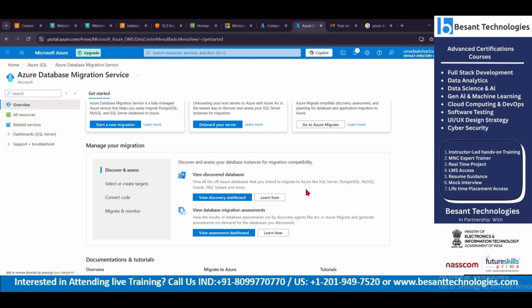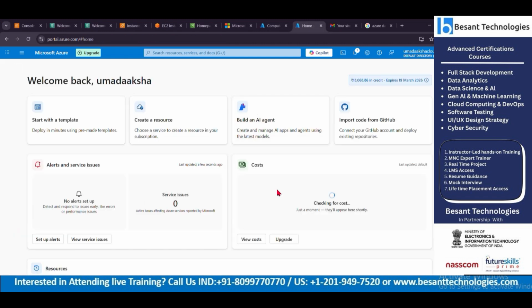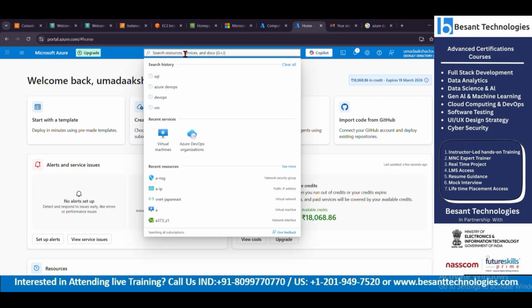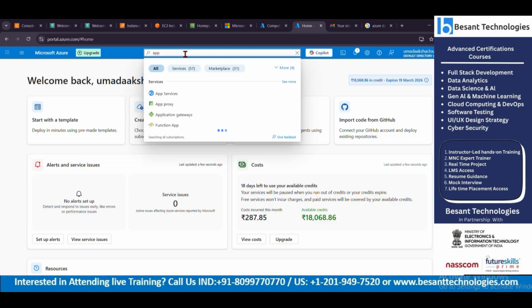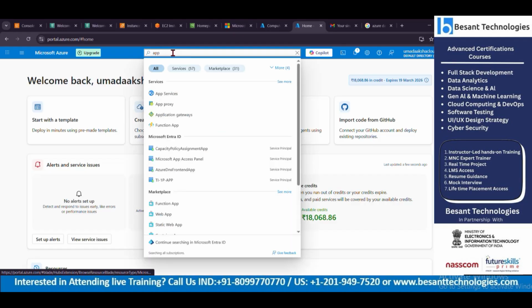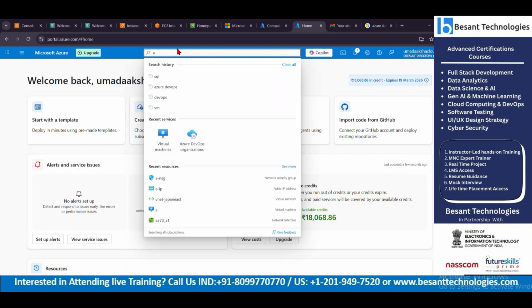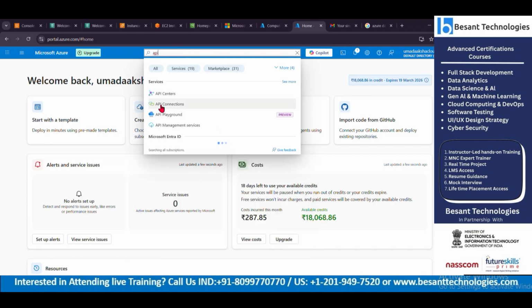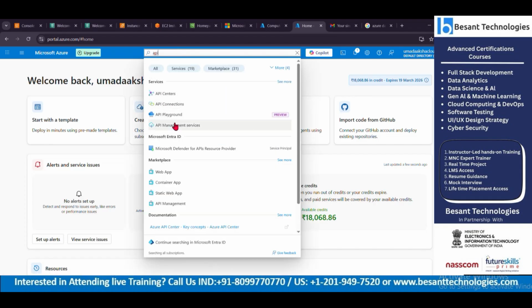Are you able to follow? Okay. So when I especially went into the service, why? Because I thought this will be your requirement. So apart from this, there are many basic services like app service, one of the very basic services, API, understanding of API connections.